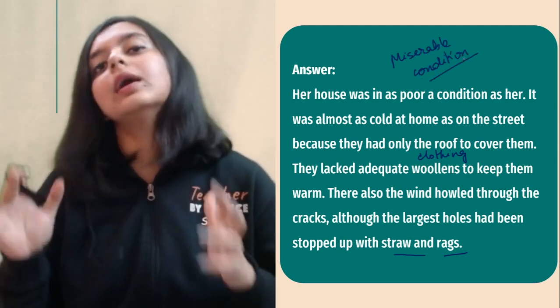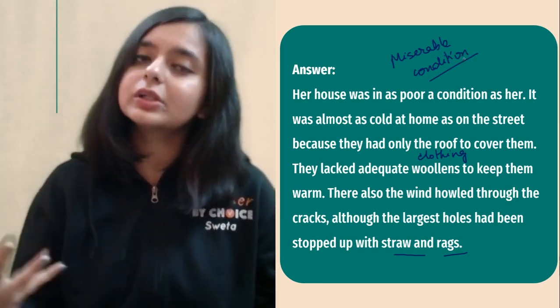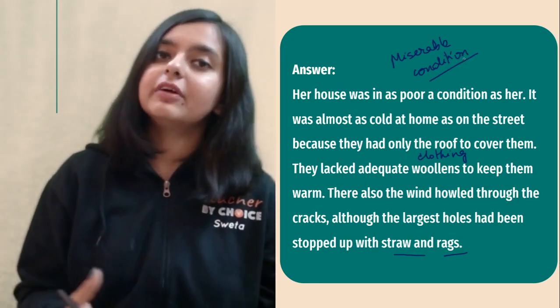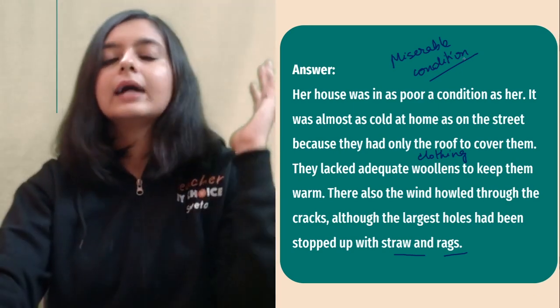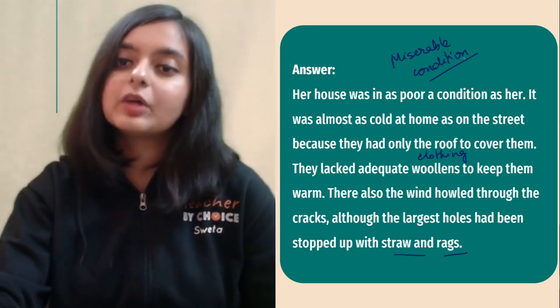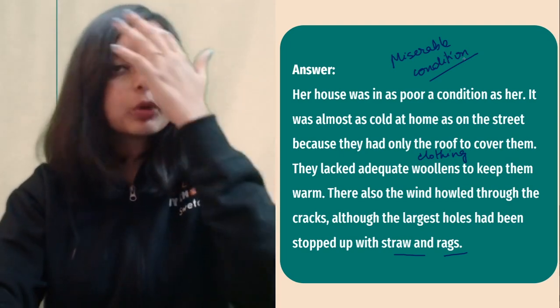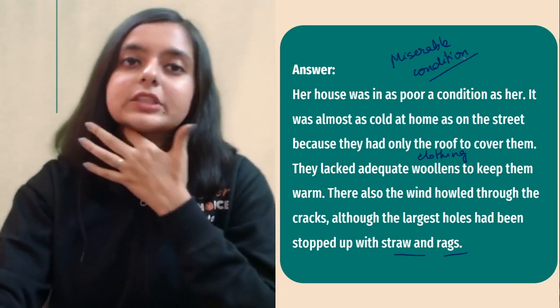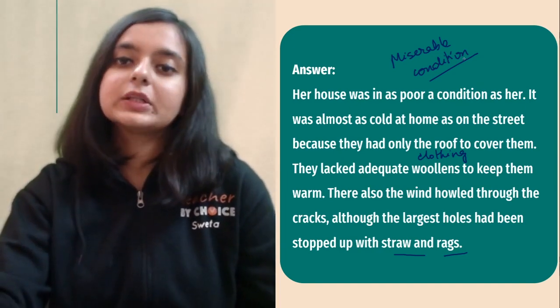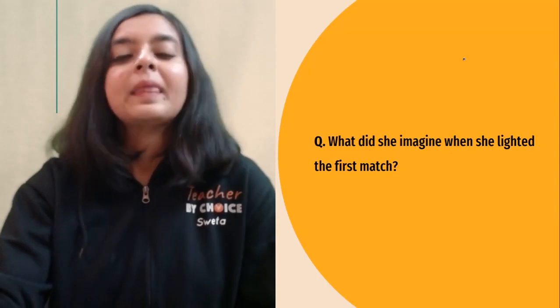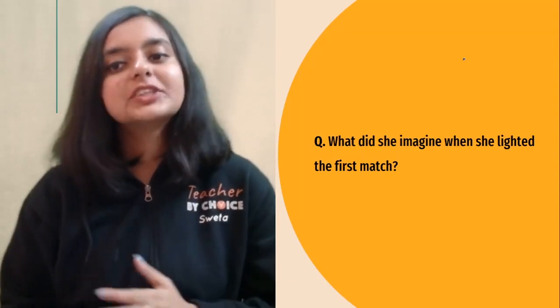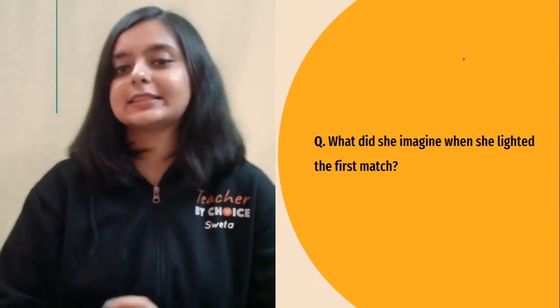Just as the poor girl was. So it would have made actually no difference if she would have even returned home, right? Okay, somehow she might have protected herself with the help of the roof. So that would have covered them, but it was not something which she could have found comfort in. The next one is, what did she imagine when she lighted the first match?